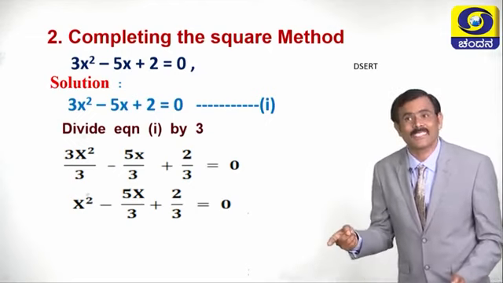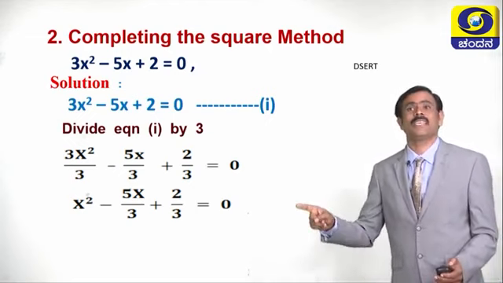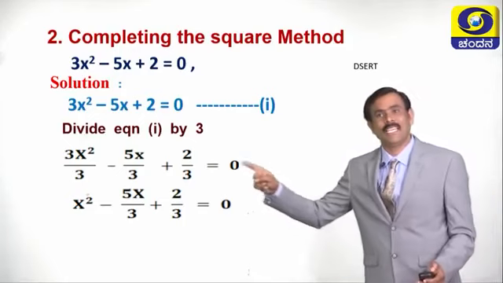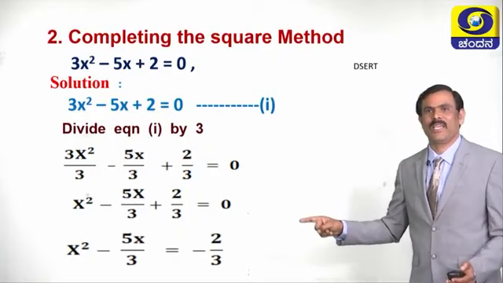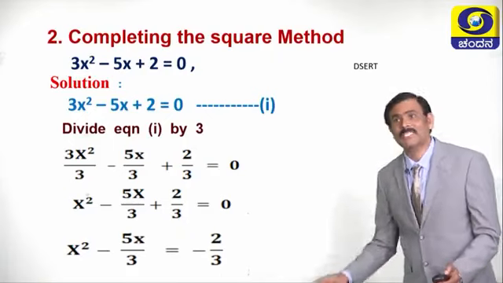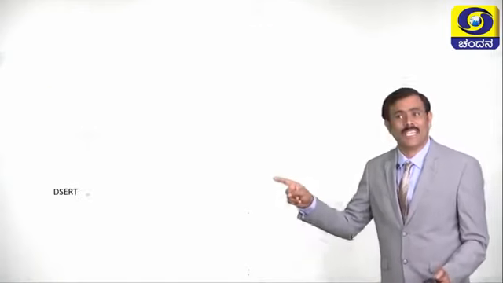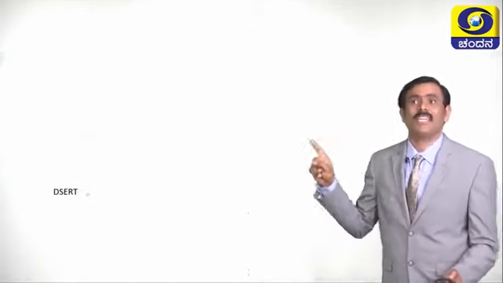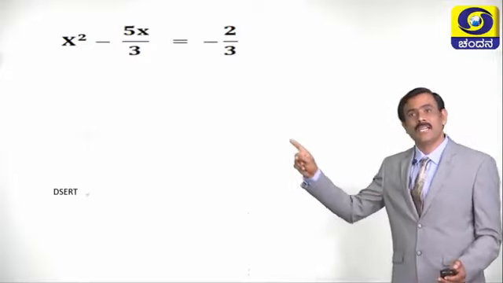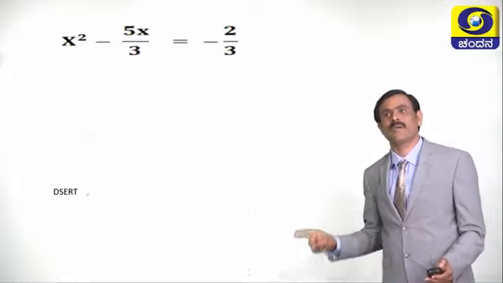Now, what is the next step? Next step is send plus 2 by 3 to the RHS. Then the equation becomes x square minus 5x by 3 is equal to minus 2 by 3.